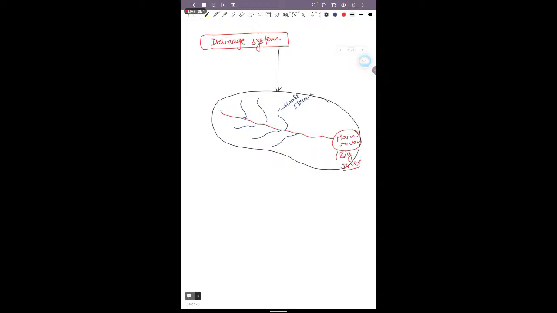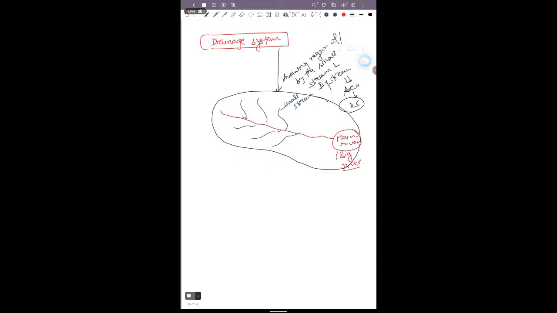It means here that the main river, the red dot, is flowing through a region, and a number of small stream rivers also come to join the main river, from the east or the west, its right or the left, and the draining of the total region by the small streams and big streams, that area is known as the drainage system.